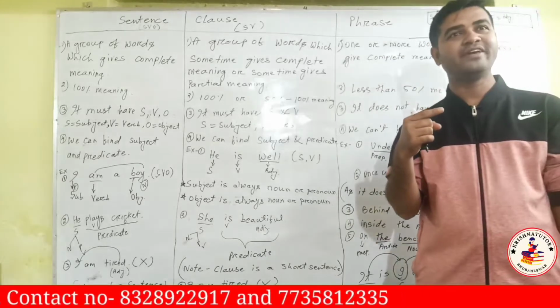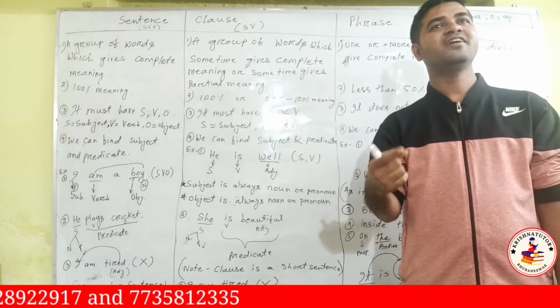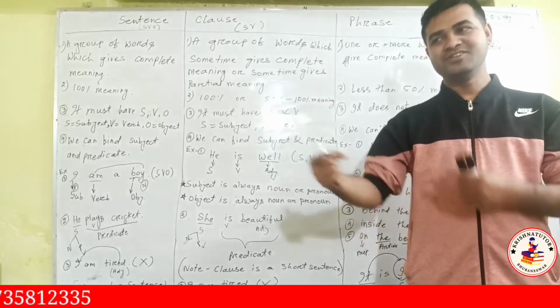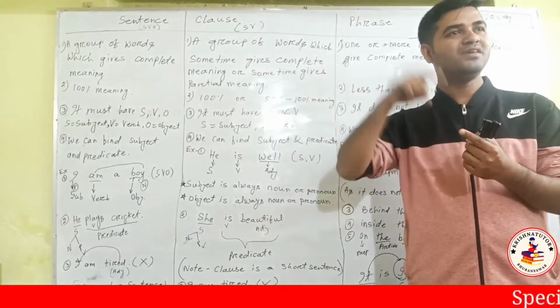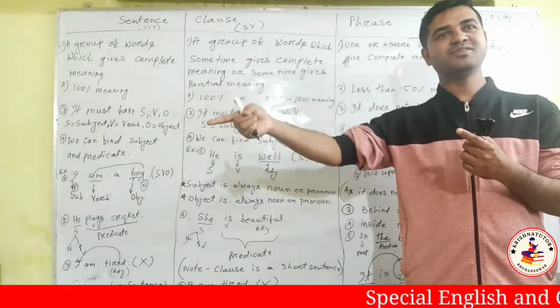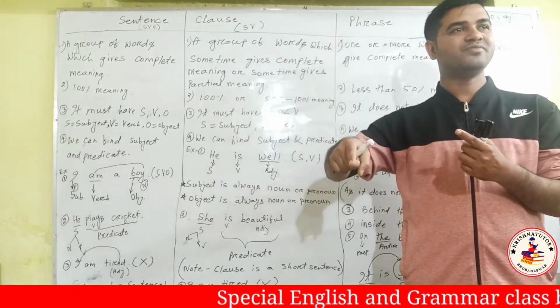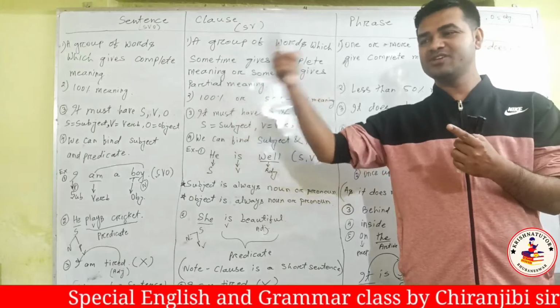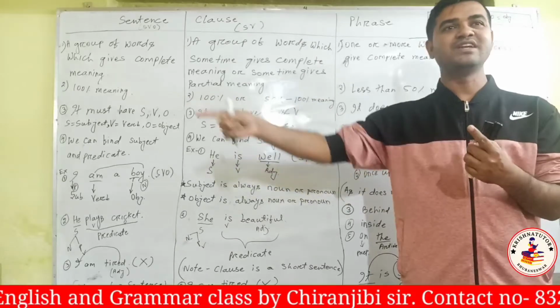He is talking to me. Are you talking to me? Yeah, he is talking to me. Me is the object. He is the subject. Talking is a verb. Am is a verb. So subject, verb, object becomes a sentence.